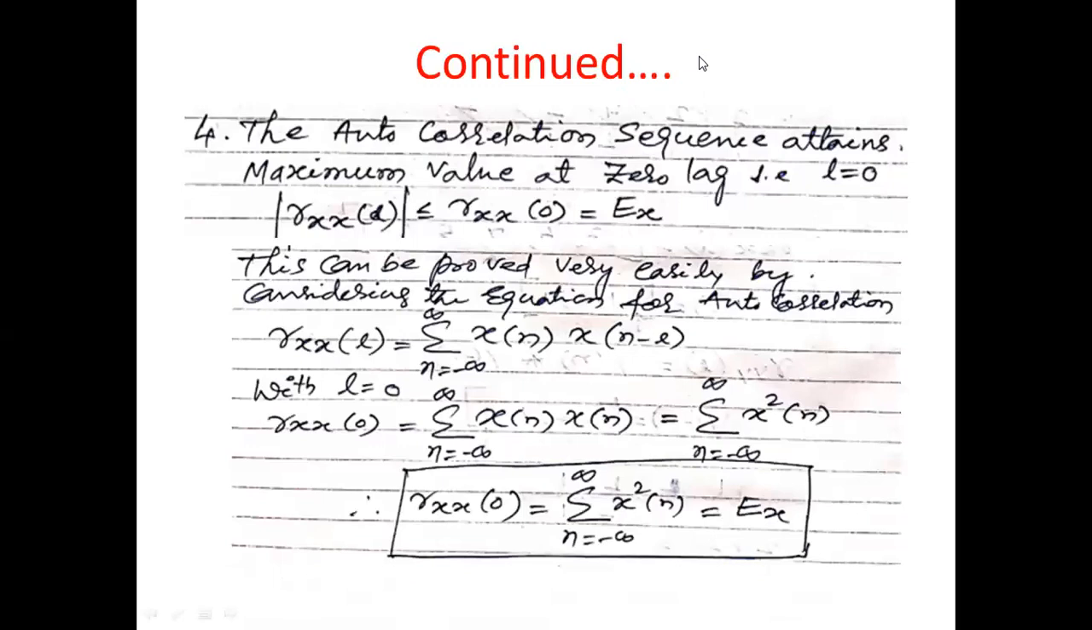Rxx of L is equal to the summation over n from minus infinity to infinity of x of n times x of n minus L. If I substitute L equals 0 here, then Rxx of 0 is equal to the summation from minus infinity to infinity of x of n into x of n, because L is 0 now. So this will be x square of n. Can you tell me what this formula is? Summation of x square of n is the formula of